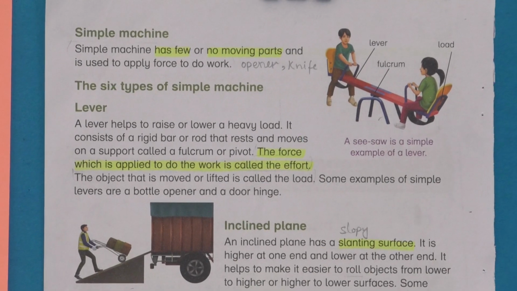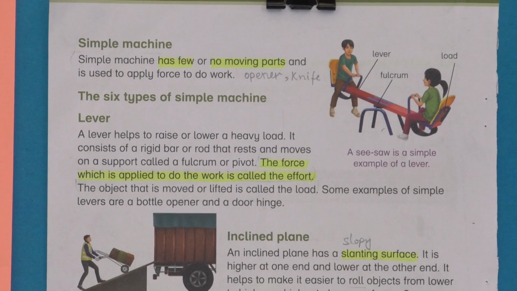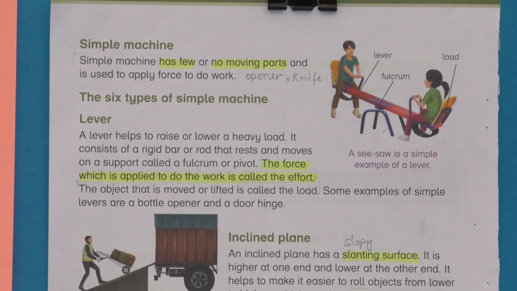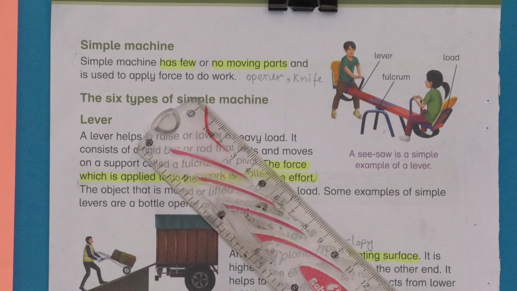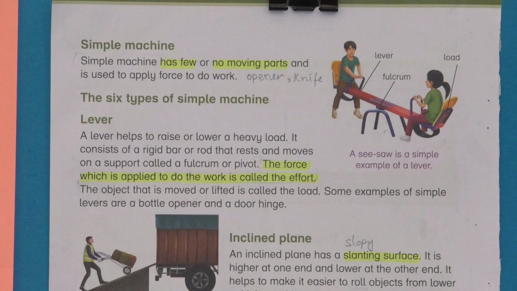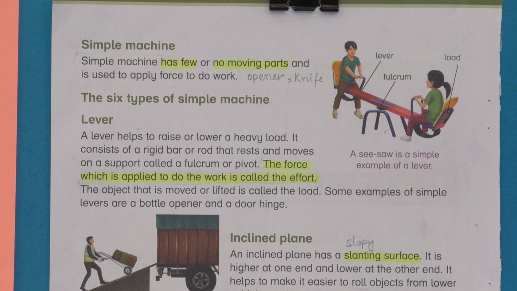Moving towards the next page of the reading book, which is 86. Our topic is simple machines. Simple machines are the tools which have few or no moving parts and are used to apply force to do work. Here we will talk about 6 types of simple machines. The first one is lever, then screw, wheel and axle, pulleys, wedge, and after that we will discuss compound machines.